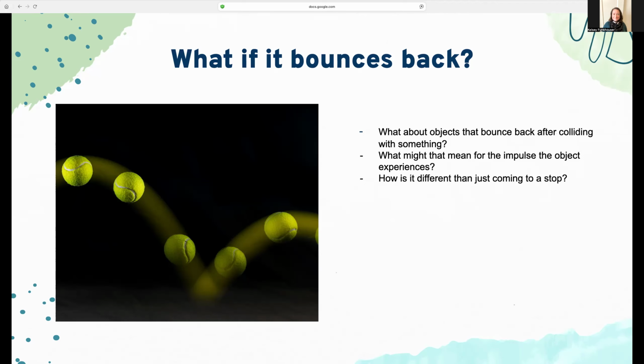The textbook gives a funny example of a flower pot falling on your head. If it falls and breaks on your head, it wouldn't be good. But if it falls and bounces off your head, that is more concerning because it imparted a larger force on your head in order to bounce off. Not really good news for you either way, so don't stand under flower pots. But just something interesting to keep in mind is that when something bounces, that is imparting more impulse. That means more force is applied during the collision. And I just thought that was an interesting example.